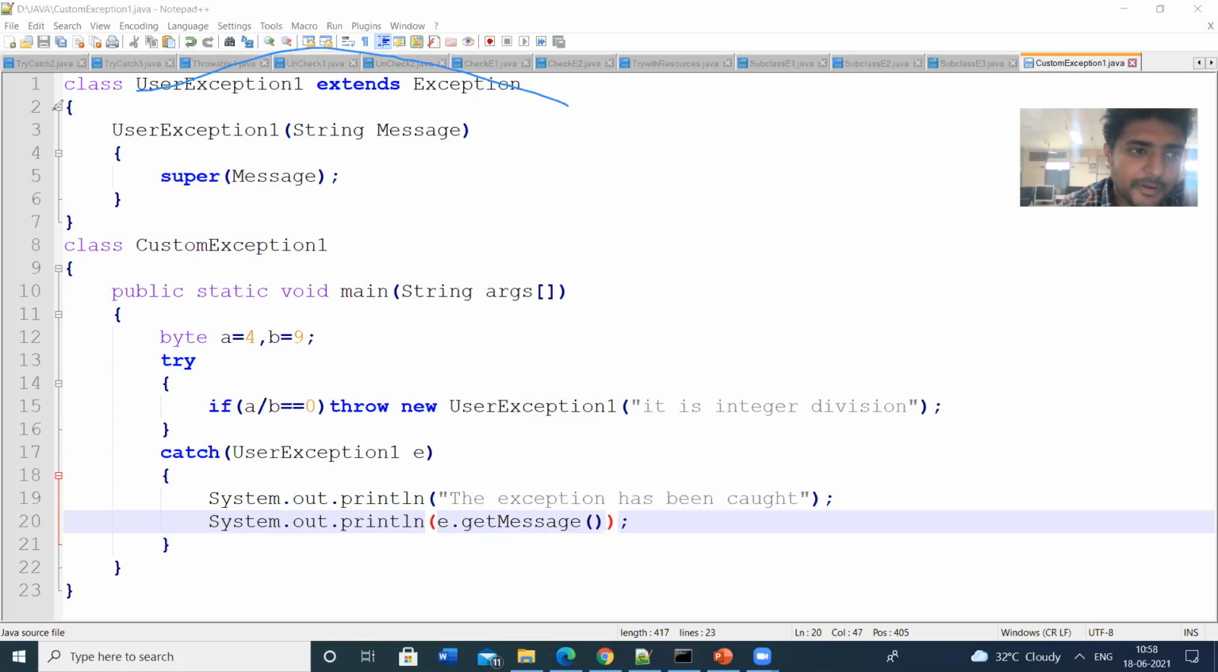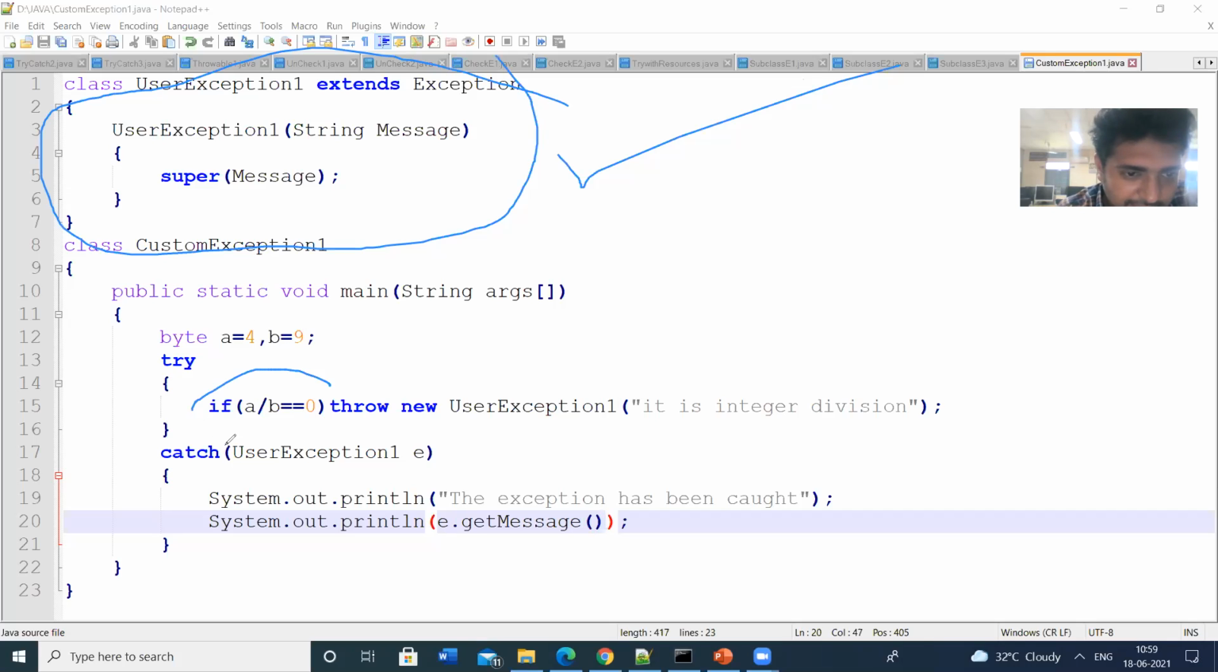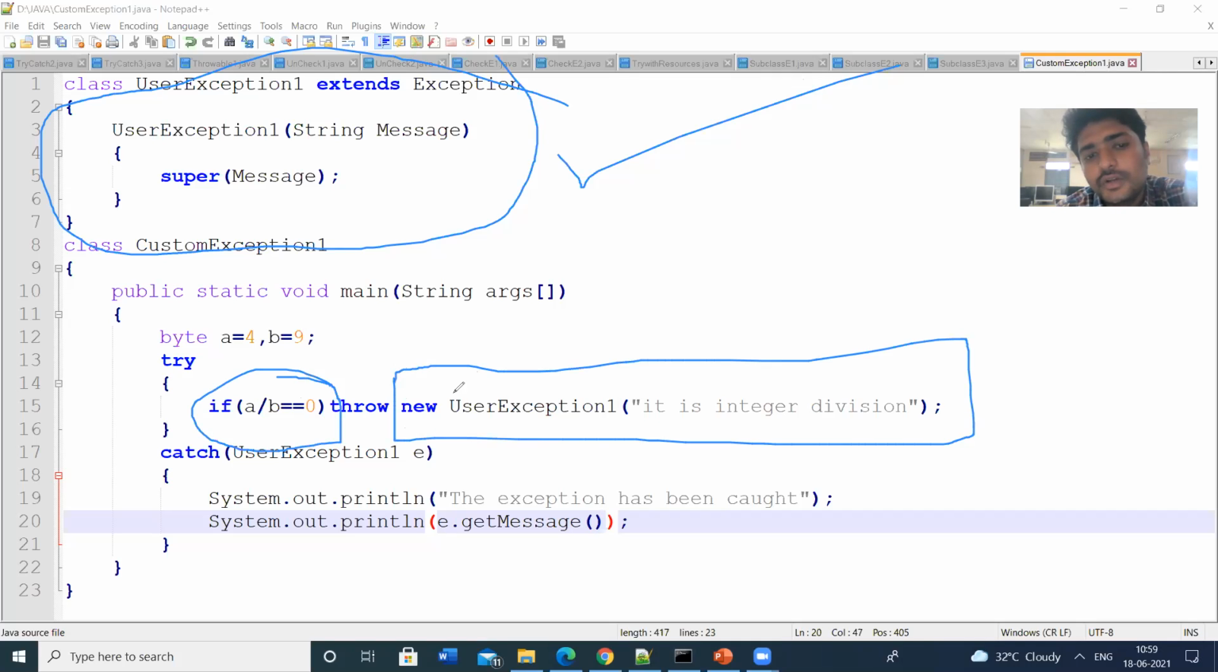So this is common for any type of user defined exception. If you want to create user defined exception, we have to use this syntax. In that, we are creating the main method and main class. In that, we are creating the user defined exception like this. If a by b is equal to 0, throw, this is the new one. With throw, we have to use the new operator, the new keyword here. New, that exception name, that means the constructor name, and the constructor initialization.